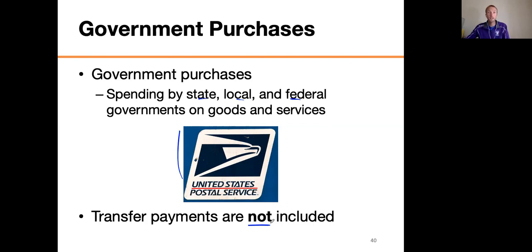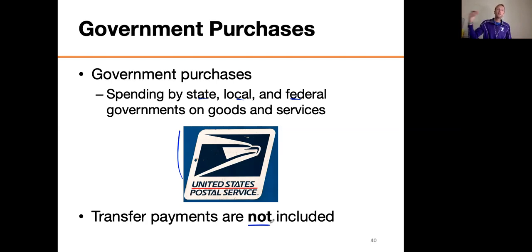And you know why not? Well, if you answered because they're not purchases of stuff, product, then that is correct. And if you think about it though, let's say that an elderly person gets a $1,200 a month Social Security payment. They're going to turn around and take that $1,200 and buy stuff. The stuff that they buy, then that actually goes into the GDP.